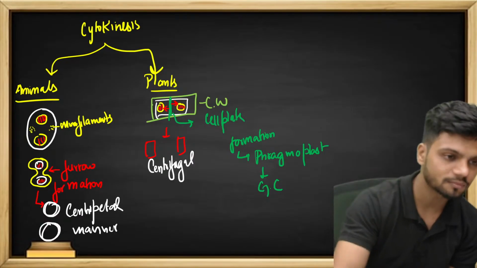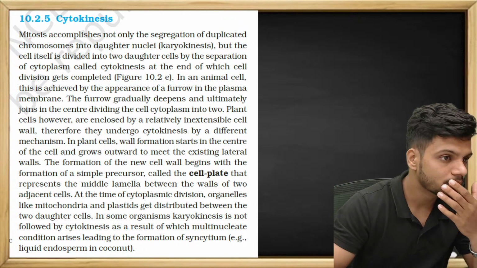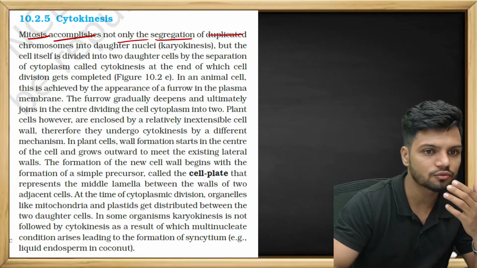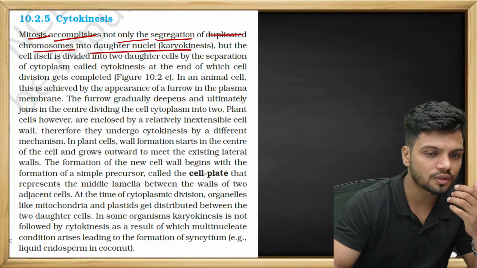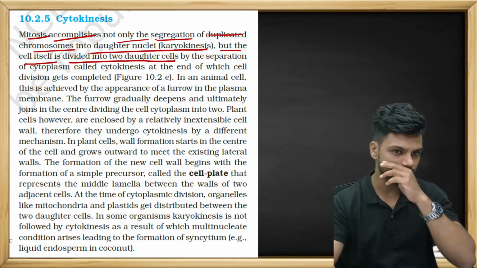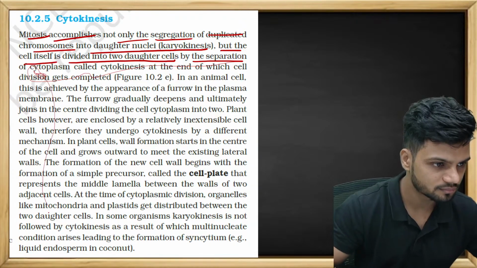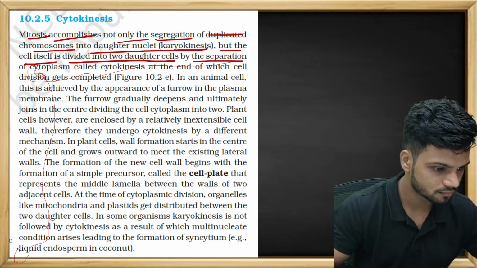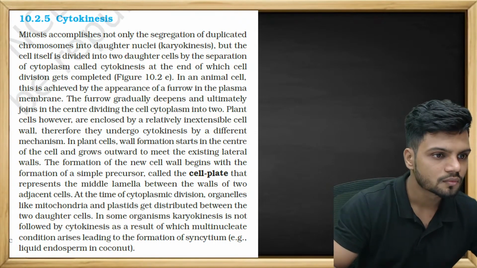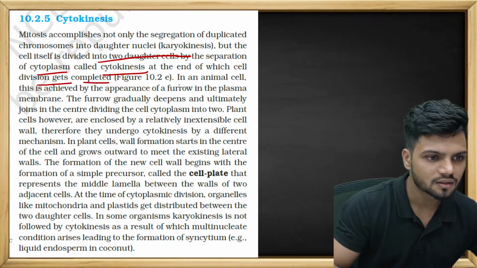I believe all of you understood now. Let's see what is given here. Mitosis accomplishes not only segregation of duplicated chromosomes into daughter nuclei, karyokinesis, but the cell itself divides into two daughter cells. The separation of the cytoplasm is called cytokinesis. The cytokinesis will happen, at the end of which cell division gets completed.